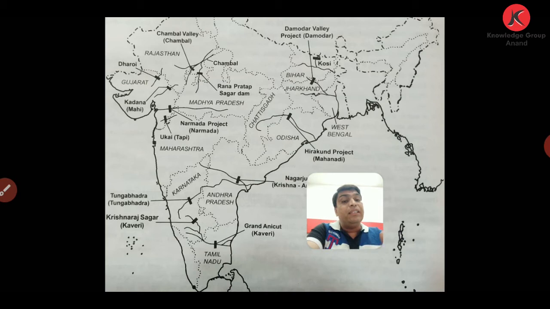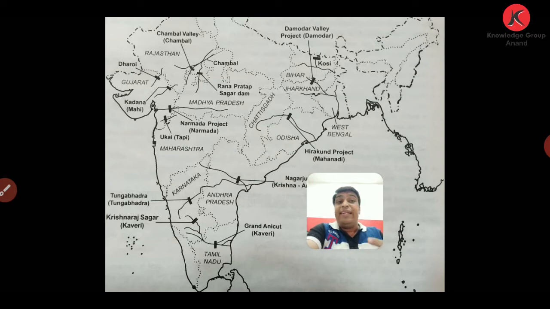a multipurpose project, because it is a project to utilize water resources for multiple purposes like irrigation, hydro power generation, water supply for drinking and industrial purposes, flood control, navigation, etc. That is known as a multipurpose project.